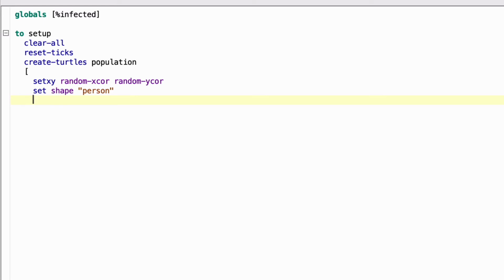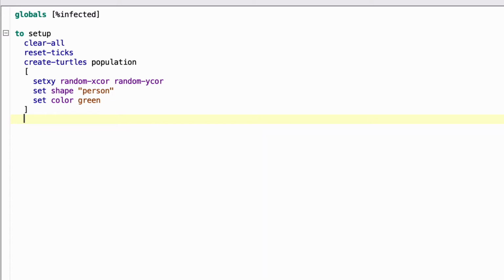And we're going to start out with a healthy population. So we'll show health by the green color. So that will just be set color green. And then a close bracket. Okay. So see how I started those three commands with an open bracket, set XY, and then set shape person, set color green, and a close square bracket.